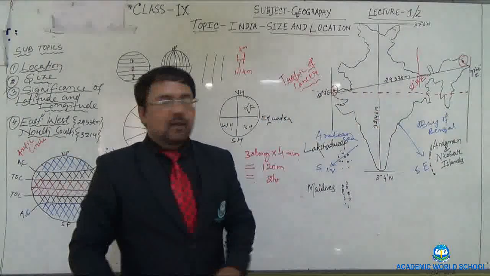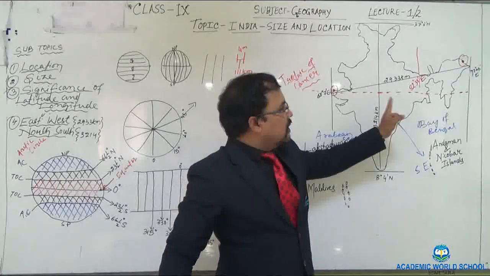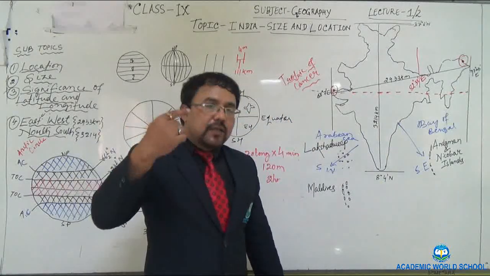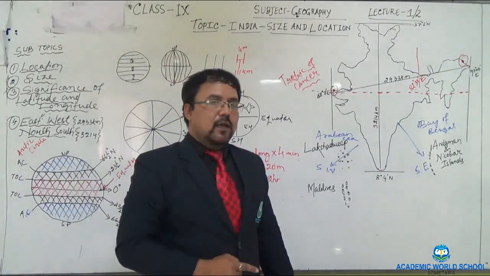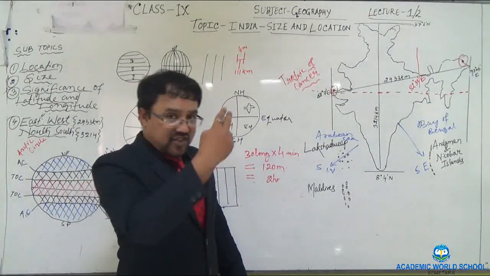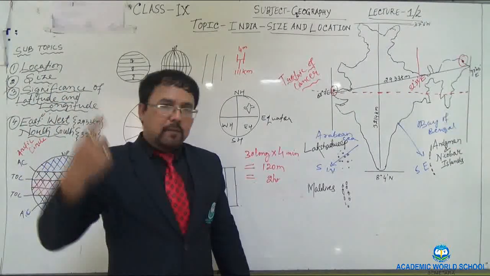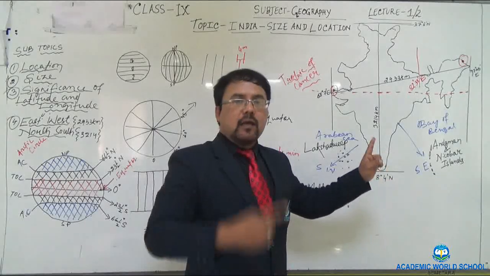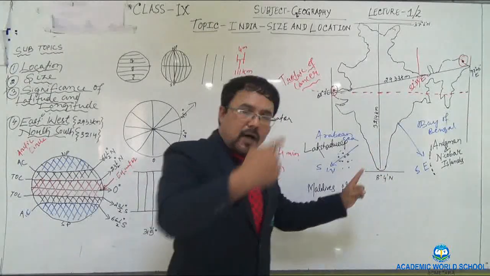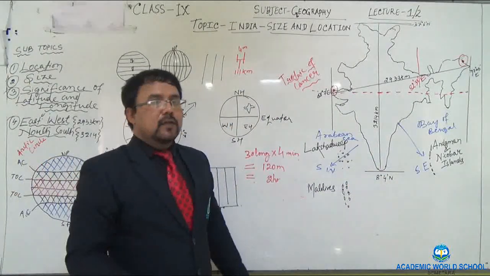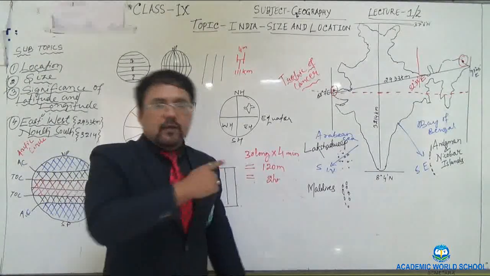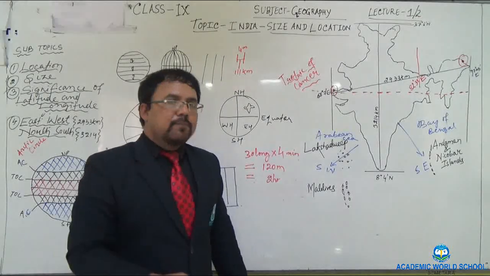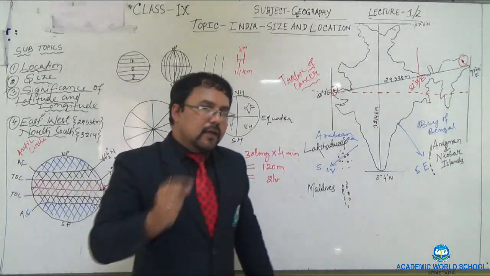Once again I am repeating, the 82 degree 30 minute east meridian that passes through Mirzapur of Uttar Pradesh has been considered the standard meridian, and therefore the local time of Mirzapur has been considered the Indian Standard Time.